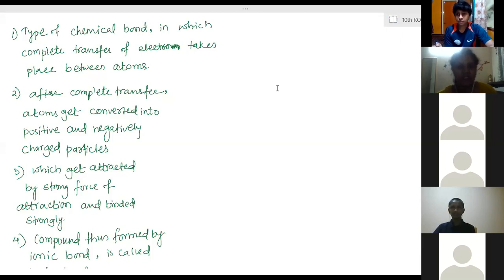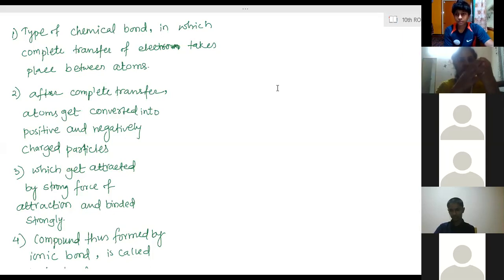If one is in one city and the other is in another city, is it possible to share the book? No. So they have to be closer. Then only they can share the book. So in the case of atoms also, the same thing happens. When two atoms are sharing electrons among themselves, those two atoms should stay closer. Then only those two shared electrons will revolve around both the atoms.